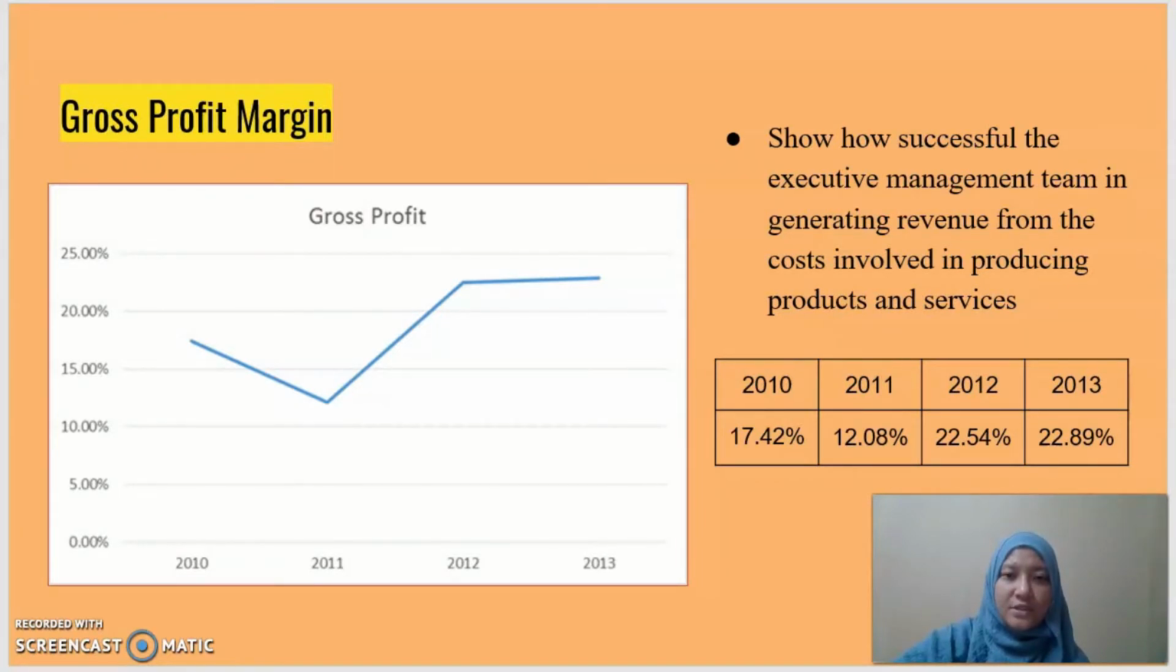Next, I will talk about gross profit margin. Gross profit margin is a measurement of profitability that shows the percentage of the revenue that exceeds the cost of goods sold. It shows how successful the executive management team is in generating revenue from the cost involved in producing product and service.